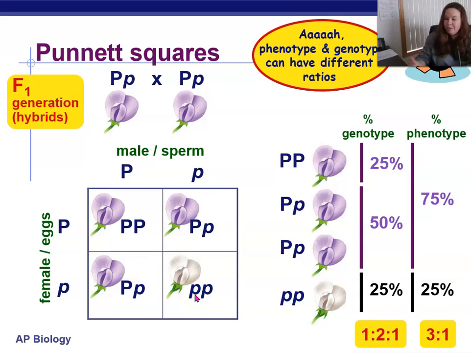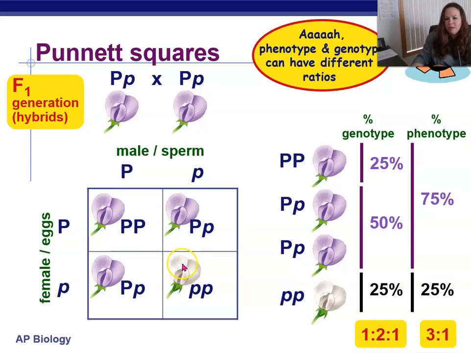Again, I caution using p's because sometimes a big P is hard to tell versus a little p with people's writing. Even when it's typed, sometimes it can be difficult. But just be careful about that. And also, I caution you, when you're writing these, always write the dominant allele first. So for our heterozygous individuals, it's big P, little p.